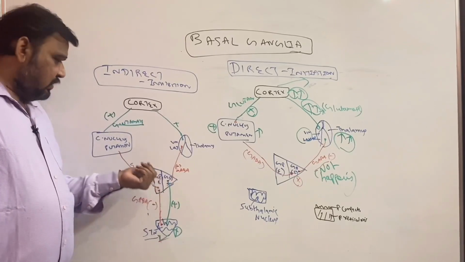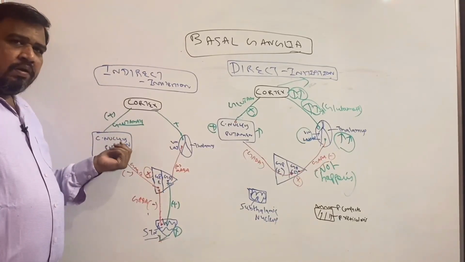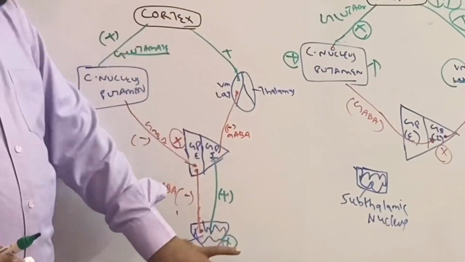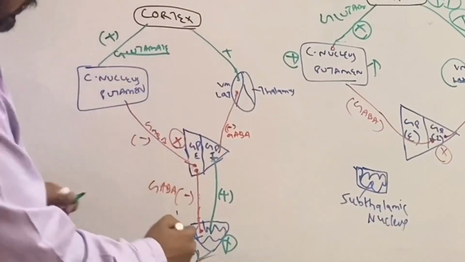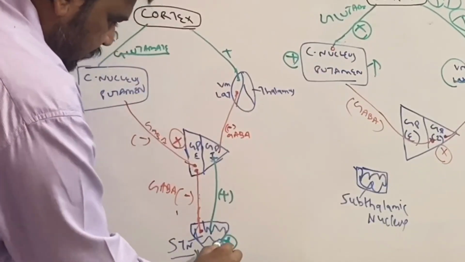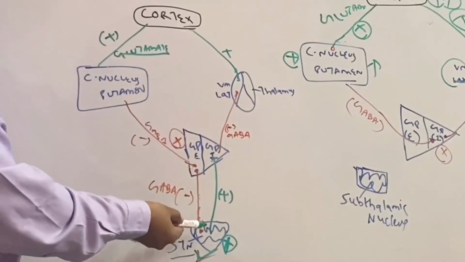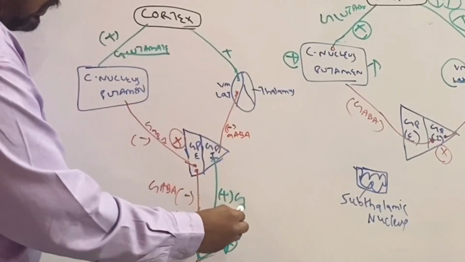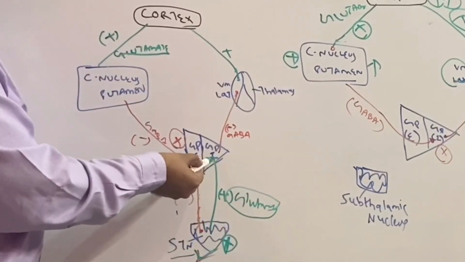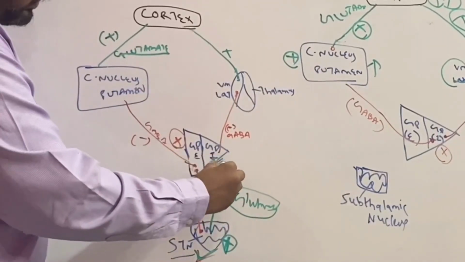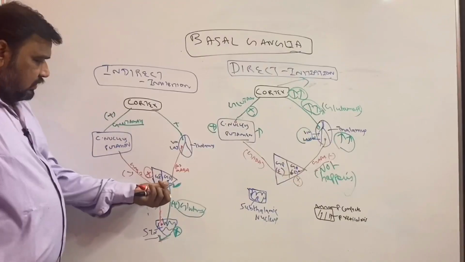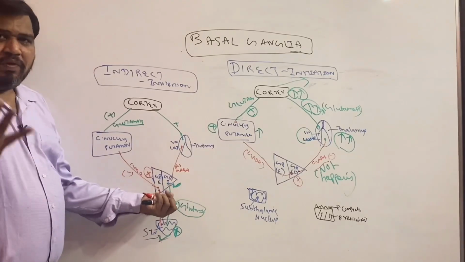Why is this inhibited? Because of the caudate nucleus and putamen. How do the caudate nucleus and putamen do this function? Because of the cortex. So now I have put a tick plus. Now see the function of the subthalamic nucleus. It carries glutamate. So this carries glutamate to the globus pallidus interna. So now this is stimulated. So globus pallidus interna, here it is stimulated.